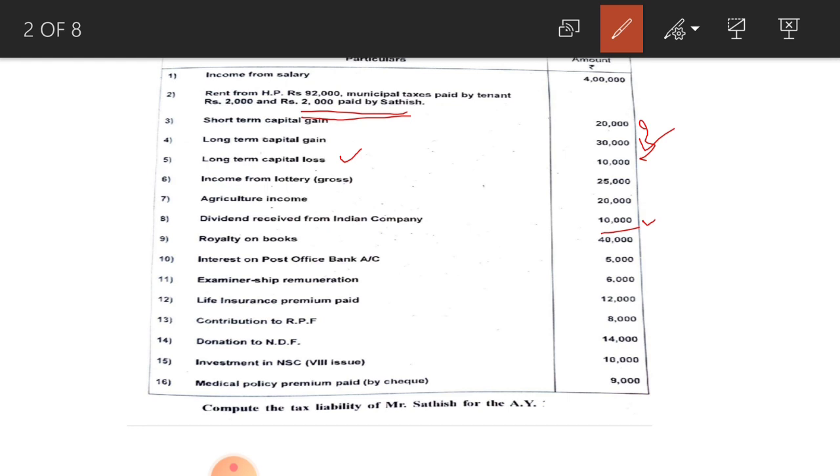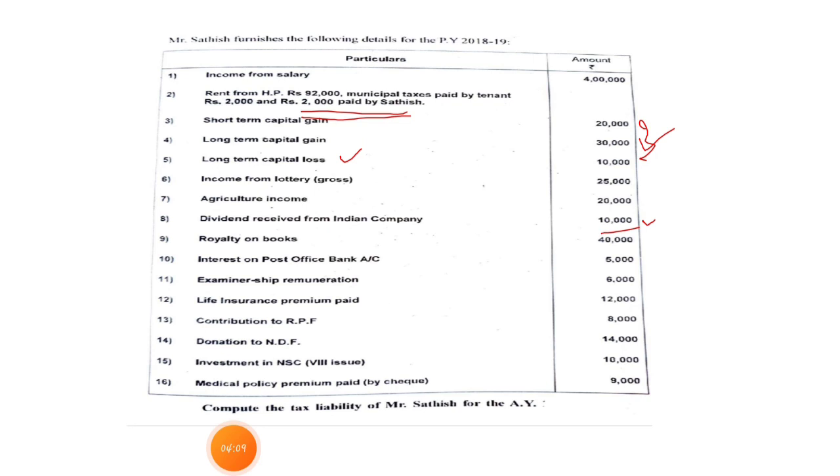Next one, see interest on post office bank account. Here interest on post office bank account is income under the head income from other sources. Up to 3,500 rupees, this interest on post office bank account is exempted from tax. Remember this point, up to 3,500 rupees.